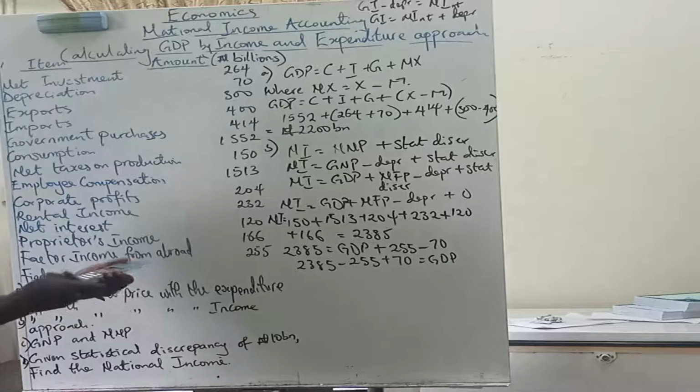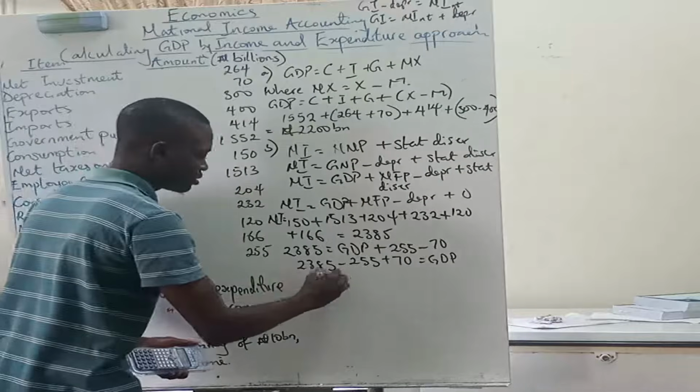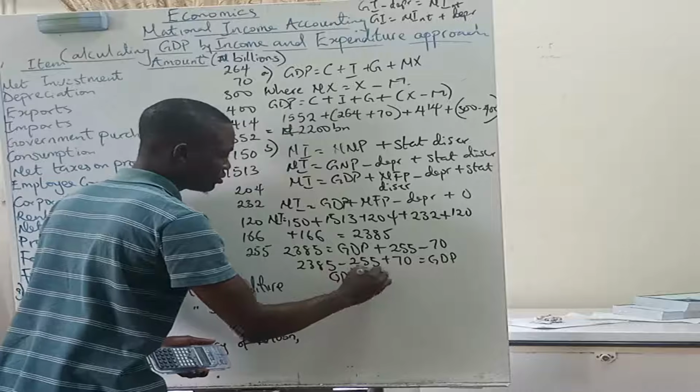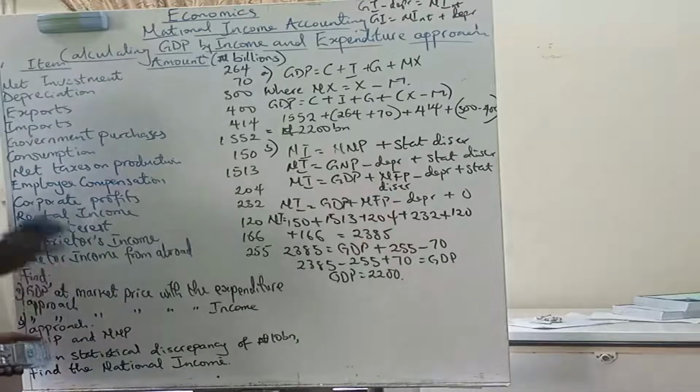When we do that, we have GDP equals 2,200. Simple. So this is GDP at market price.